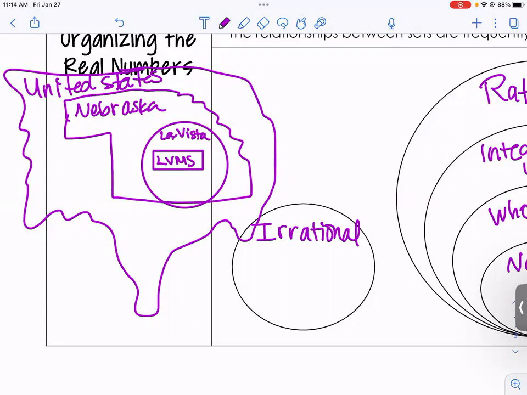Bronson, what location did you choose? Village Point. Okay, so Bronson, is Nebraska in Village Point? No, that does not make sense. Village Point is in Nebraska. Okay, Brady, what's your location? My house. Is your house in the United States? Yes. Is Nebraska in Papillion? No. Okay. Are you feeling me right now?